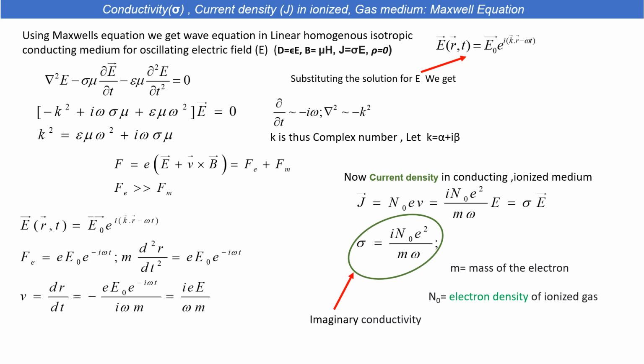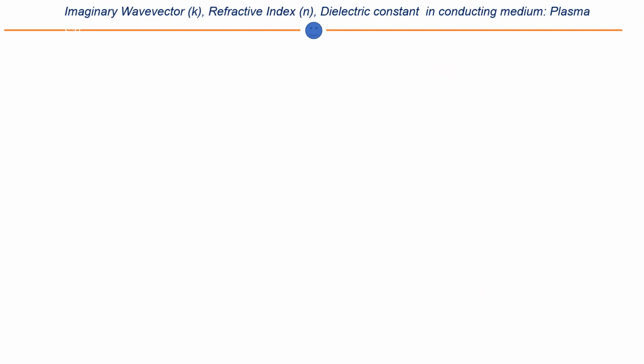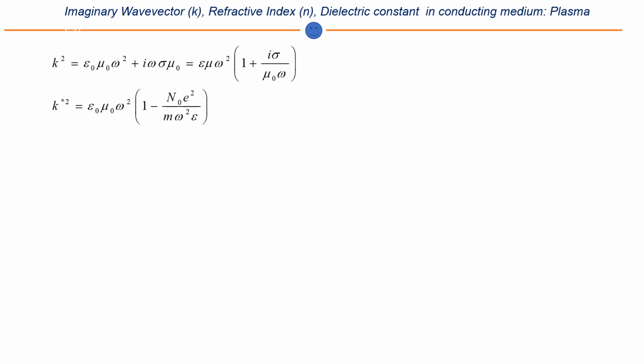We will again describe the physical significance of the complex wave vector and the imaginary conductivity in a conducting medium, say a plasma. So we will derive the concept of the conducting medium. You can see that the wave vector in my previous slide is imaginary, so we denote it by star. Star denotes the imaginary in the usual concept, because in my previous lecture I used this term star. So when we replace the term sigma, meaning conductivity, it appears like this equation.